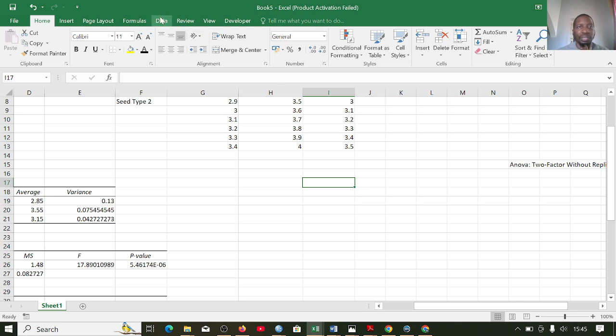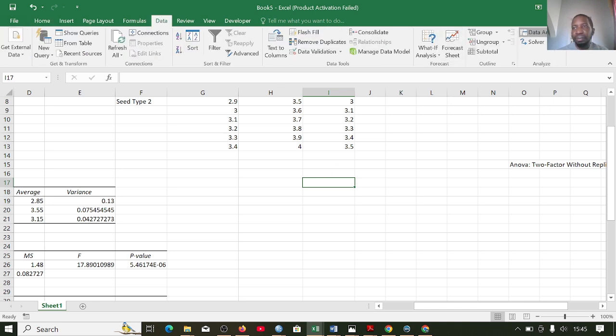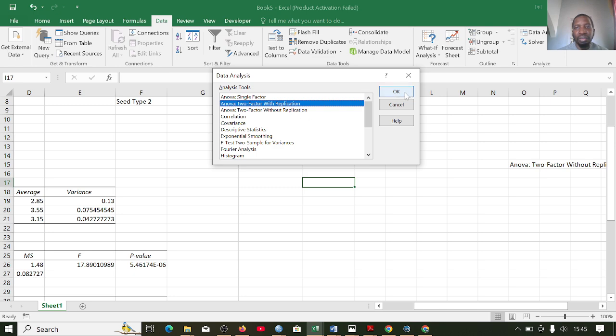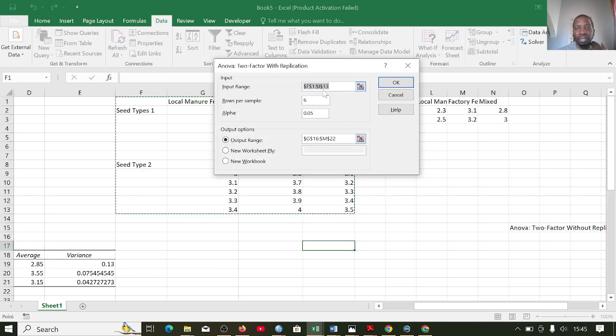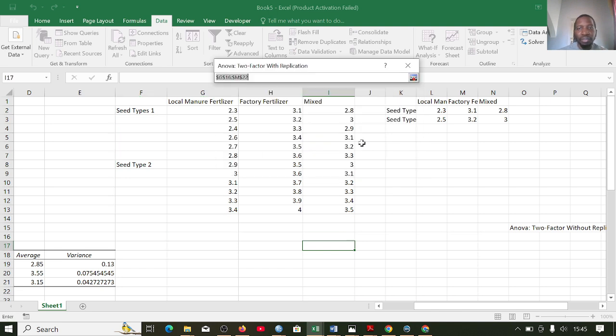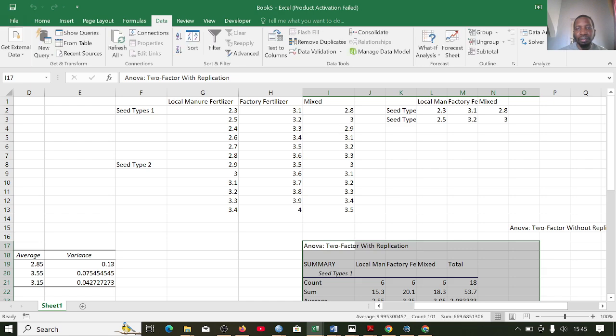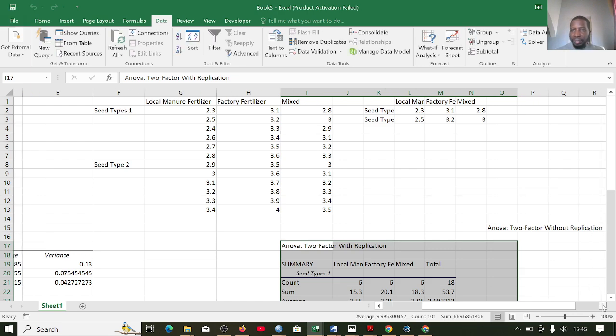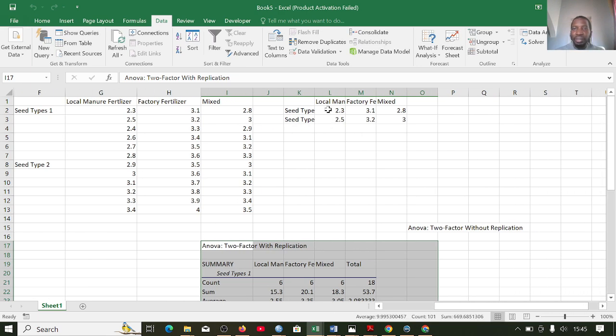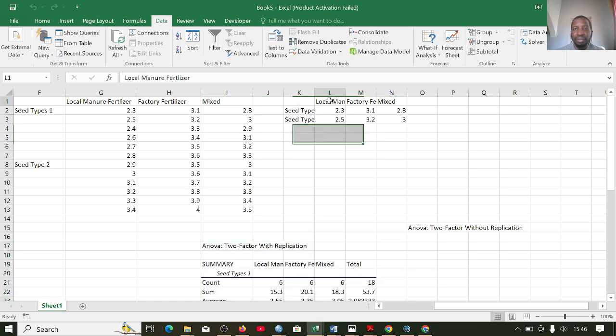So I will go to the data. Yeah, I will go to the data analysis two-factor. I will say okay. I have already selected everything, only that the output range I will change maybe to this place. So I will say okay, then okay. So now it is there. So this is the one factor without replication because we have the organic, the fertilizer type and the seed type. But in this situation, we only have one reading for each. So it is without replication.